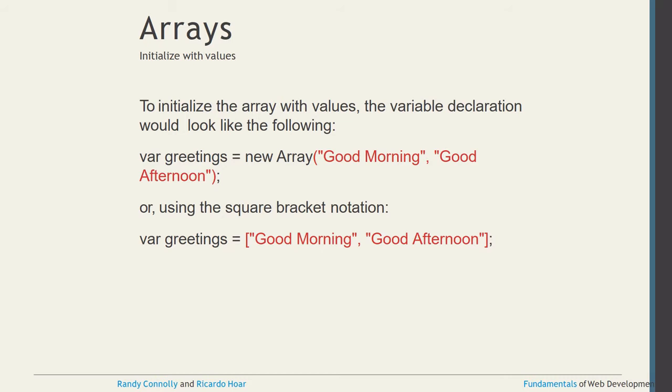The same thing can be done using square brackets: var greetings, that is the array, equal to a square bracket, "good morning" and "good afternoon" inside double quotes, with a comma separating the two. If you want to add one more, add a comma and "good evening", or your name in double quotes, but everything should be inside the square brackets. This is another way to use an array in JavaScript along with values. The square brackets indicate that greetings is an array type.